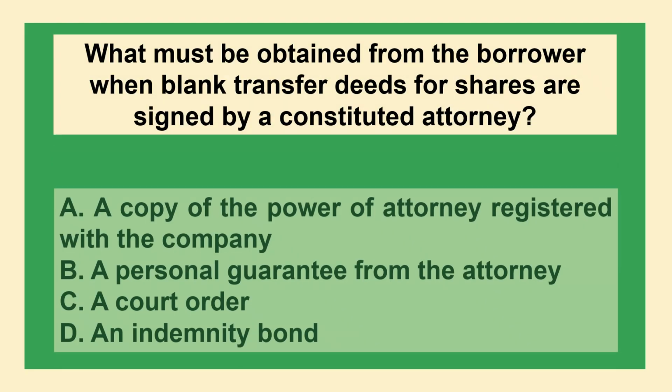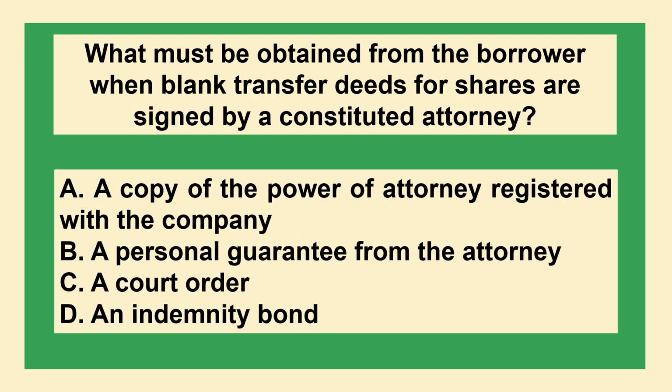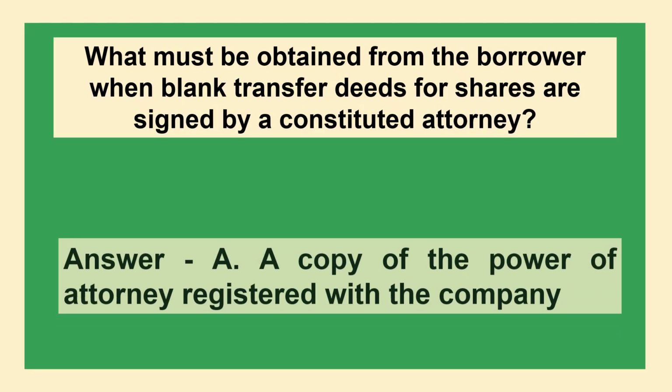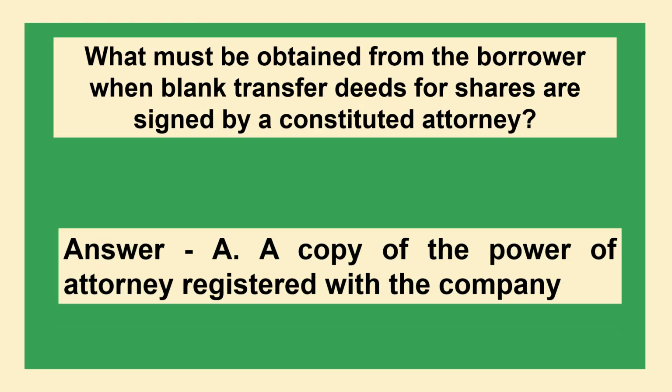The next question is what must be obtained from the borrower when blank transfer deeds for shares are signed by a constituent attorney? Option A, a copy of the power of attorney registered with the bank. Option B, a personal guarantee from the attorney. Option C, a court order. Option D, an indemnity bond. The correct answer is option A, a copy of the power of attorney registered with the bank.